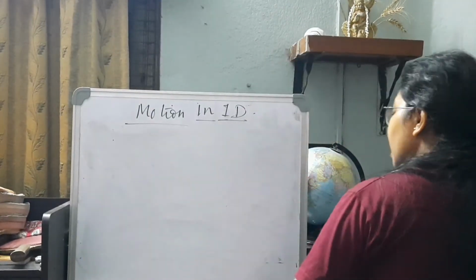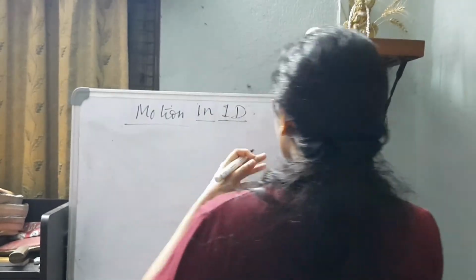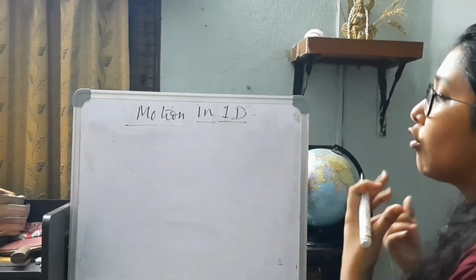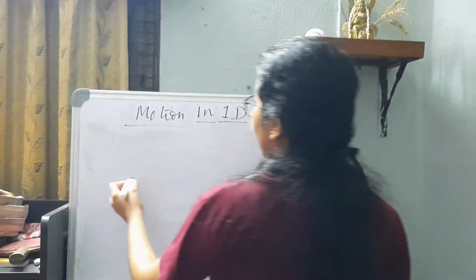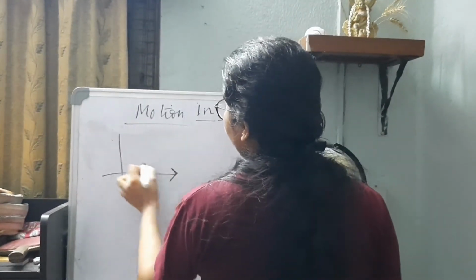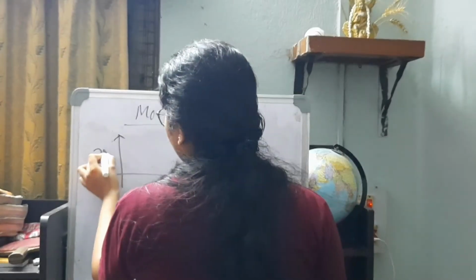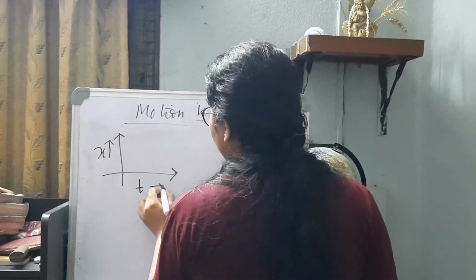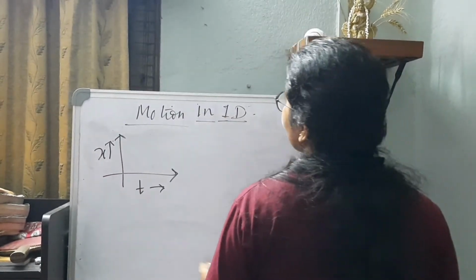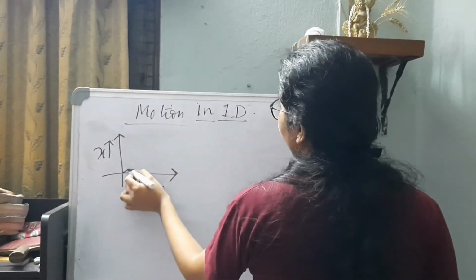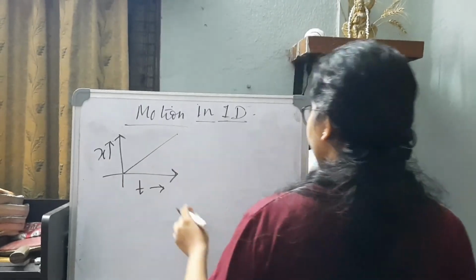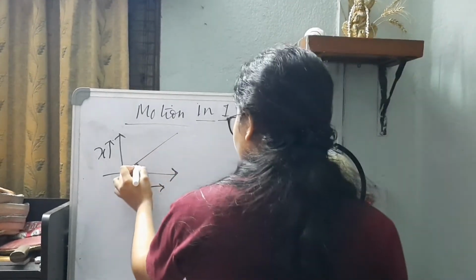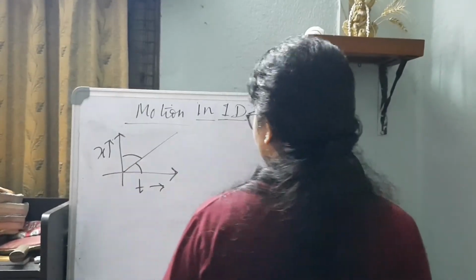Now whenever we are talking about uniform motion, how can we go for plotting uniform motion in a graph? If I plot uniform motion in a graph, as I have already said in the definition earlier, equal distances are covered in equal intervals of time. So it will be a straight line passing through origin, which is equally inclined to both the axes.